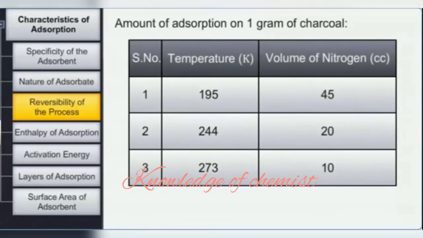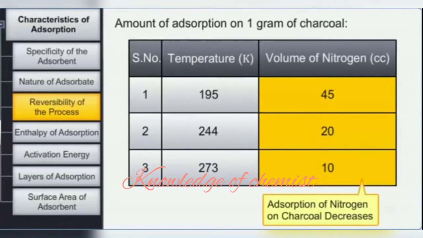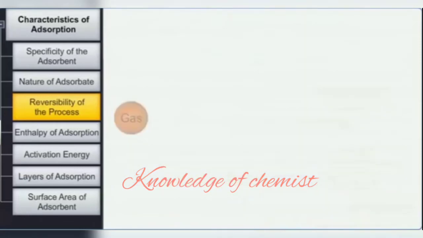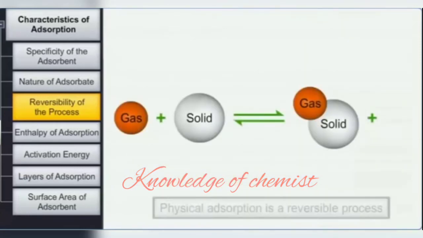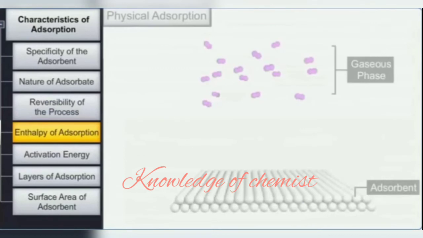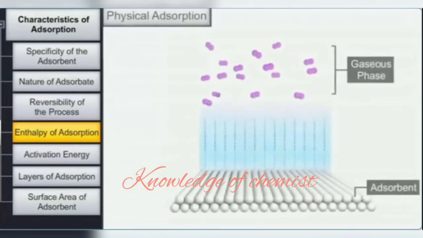For example, 1 gram of charcoal adsorbs about 10 cc of nitrogen at 273 Kelvin, 20 cc at 244 Kelvin, and 45 cc at 195 Kelvin. It is observed that adsorption of nitrogen on charcoal decreases with an increase in temperature. Thus, we can say that physical adsorption is a reversible process due to the presence of weak van der Waals forces of attraction. Next, let us discuss the enthalpy change associated with physical and chemical adsorption.